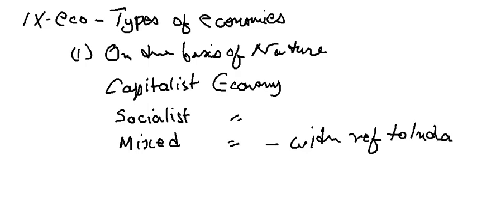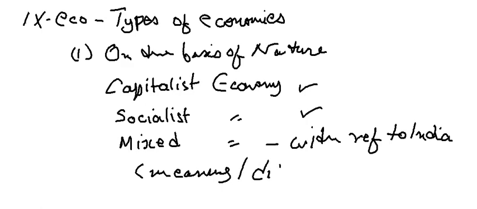This is very important, because if you are studying what a capitalist economy is, you have to know which country is a capitalist economy. If you are studying socialist economy, you have to say which is socialist. Mixed economy you have to study with reference to India. And you also have to know the meaning and differences between all of these.